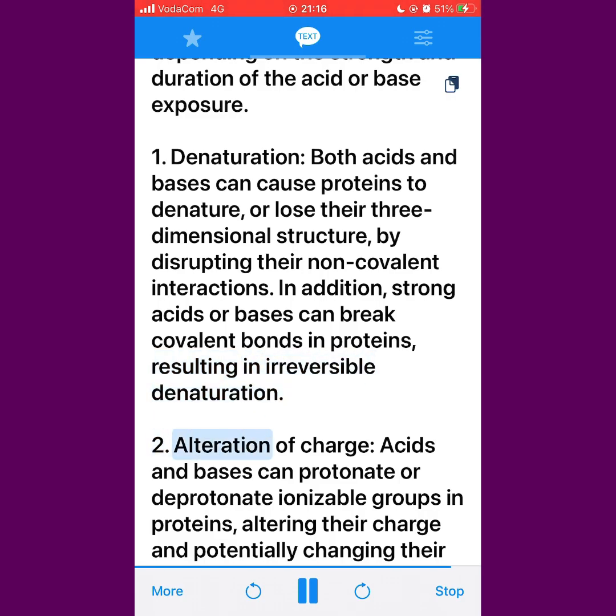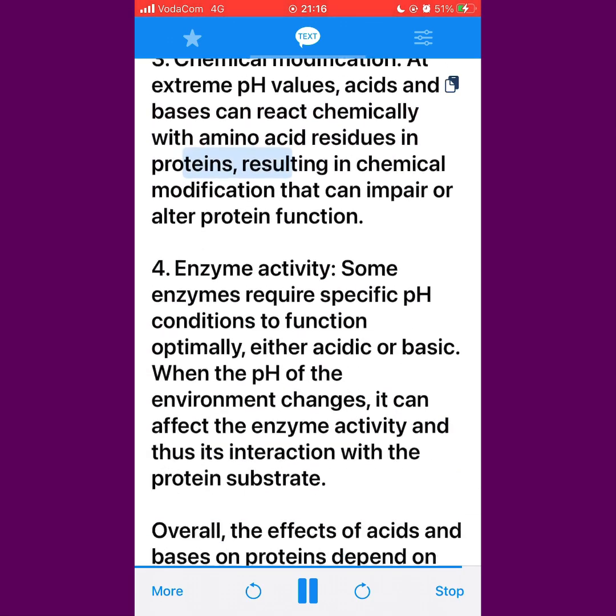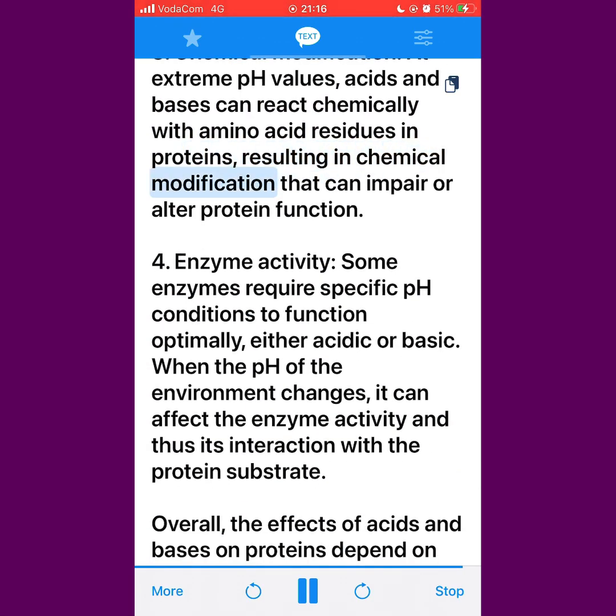2. Alteration of charge. Acids and bases can protonate or deprotonate ionizable groups in proteins, altering their charge and potentially changing their interactions with other molecules, such as nucleic acids or other proteins. 3. Chemical modification. At extreme pH values, acids and bases can react chemically with amino acid residues in proteins, resulting in chemical modification that can impair or alter protein function.